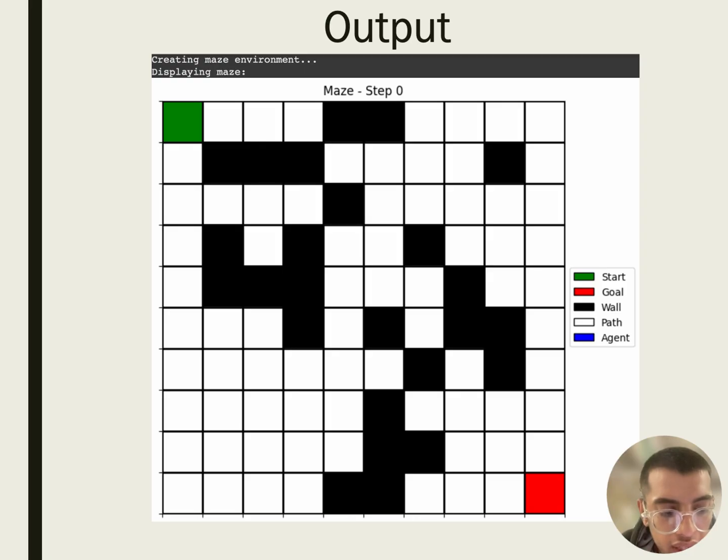Here's what the environment looks like visually. The green cell is the starting point and the red cell is the goal. Black cells represent walls the agent can't pass through. The agent is represented in blue, and its path will be shown as it moves.